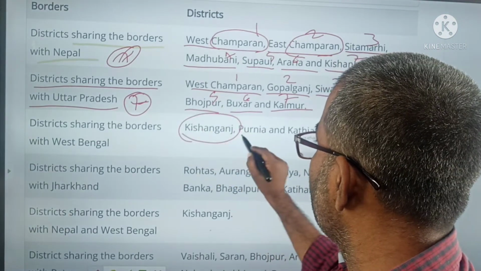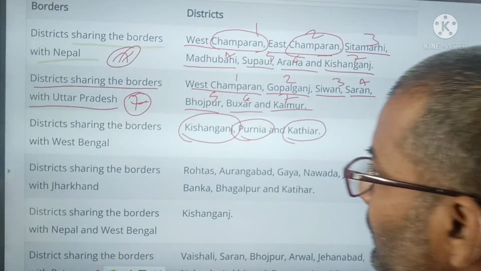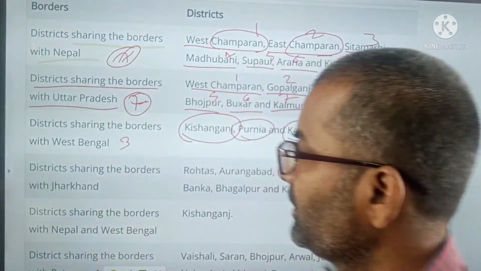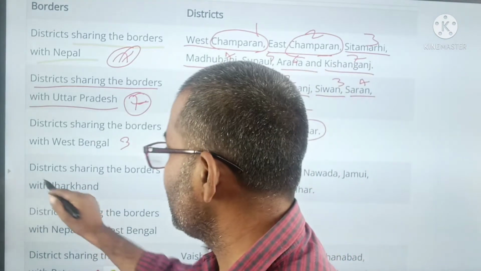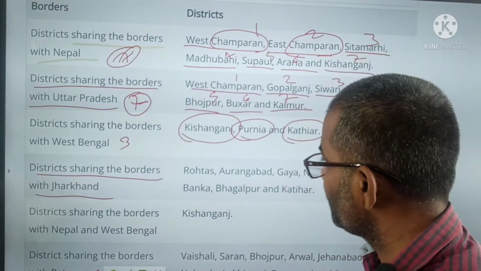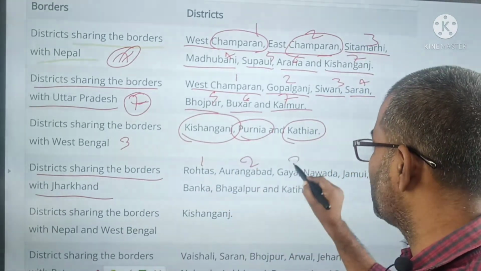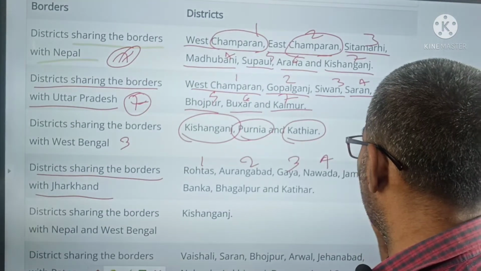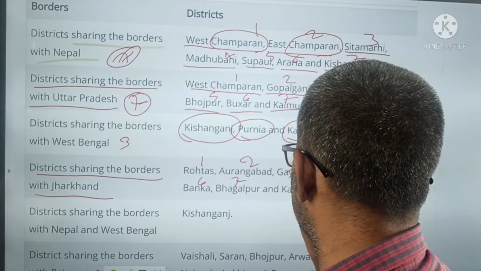West Bengal: Kishanganj, Purnia, and Katihar. Only 3 districts share their boundary with West Bengal. Then the districts sharing the boundary with Jharkhand: Rohtas 1, Aurangabad 2, Gaya 3, Nawada 4, Jamui 5, 6, 7, 8.